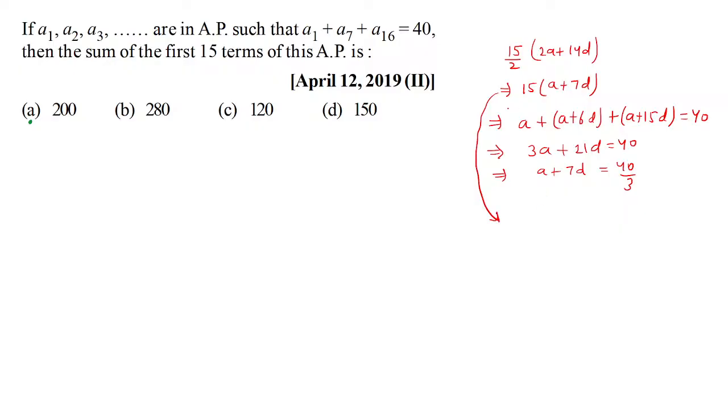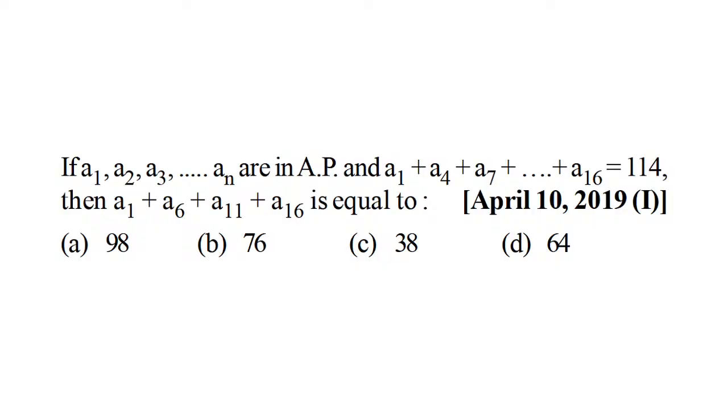So you essentially get 15 times 40 by 3. That means 40 times 5, 200 is supposed to be the answer. Yes, Meenu, Archu, Sanjeev, you're right. 200 is the answer. Let's keep rolling. A couple of questions more to go before we call it a day.